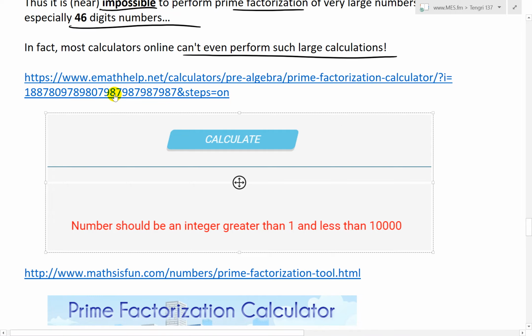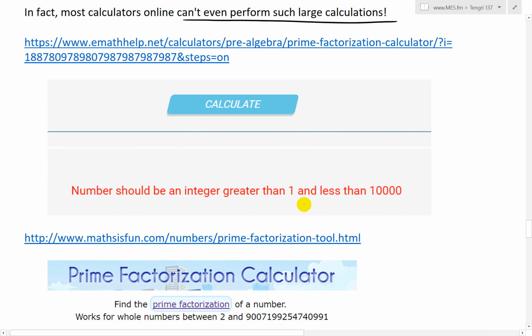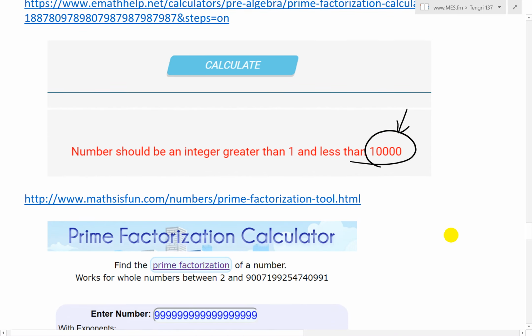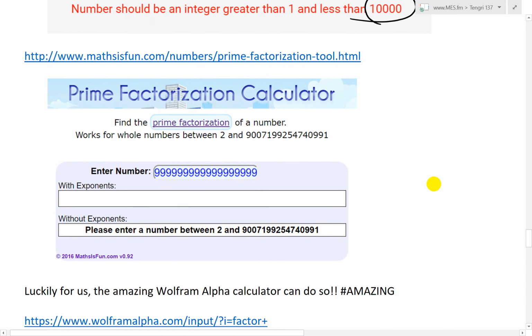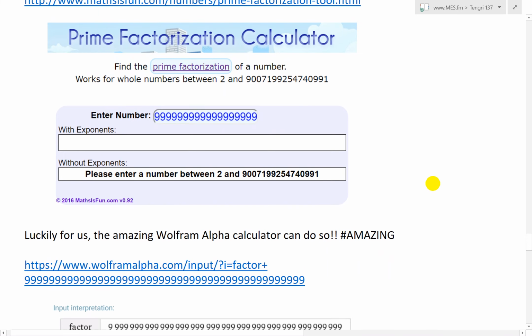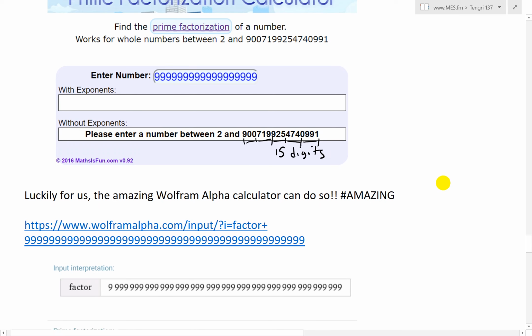For example, if you go to emathhelp.net, they say numbers should be an integer greater than 1 but less than 10,000. I tried using it. You couldn't put 46 digits in there, so you can't factorize that. I tried putting 999 into Maths Is Fun, which I referenced in my last video, and they say please enter a number between 2 and 9 something, but this is much less than 46. So this is 1, 2, 3, this is 6, 9, 12, and then this is 15 digits. So 15 digits, and Tengri's is pretty much triple that. So 3 times this. These guys can't even do it.